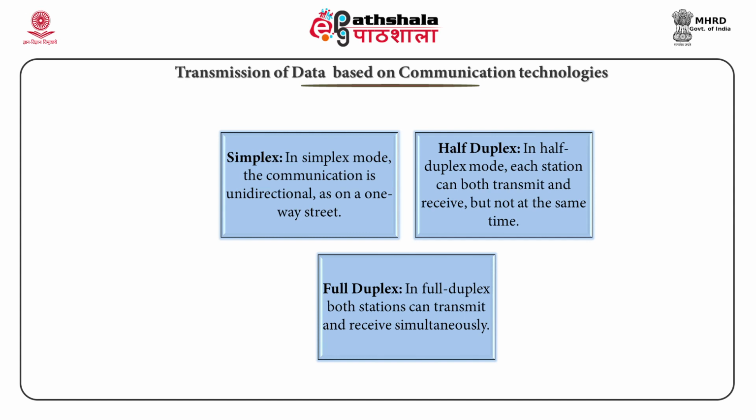The full duplex mode is like a two-way road with traffic running in both directions at the same time. In full duplex mode, signals moving in one direction share the link with the signals moving in the other direction. And since the sharing happens in two ways, one common example of full duplex communication is the telephone network.